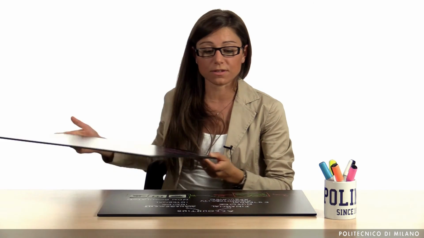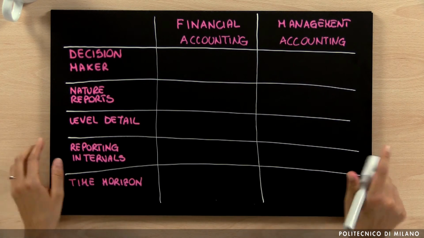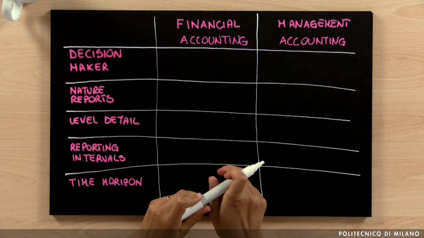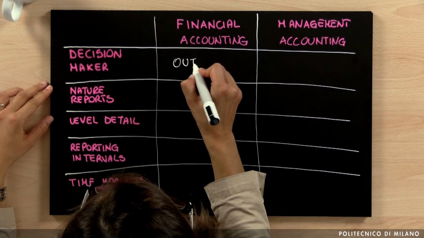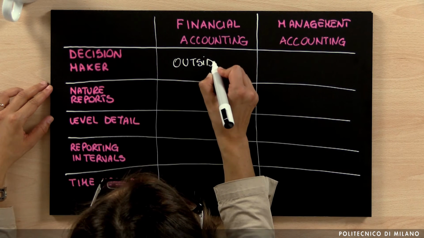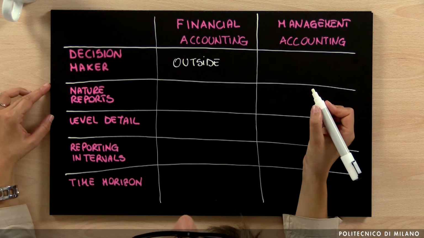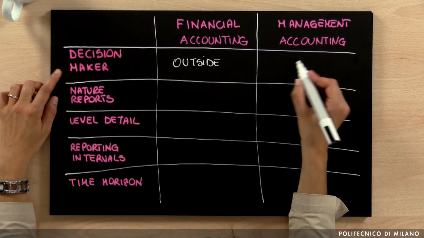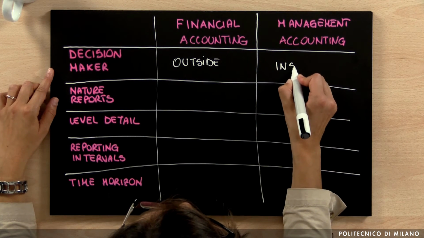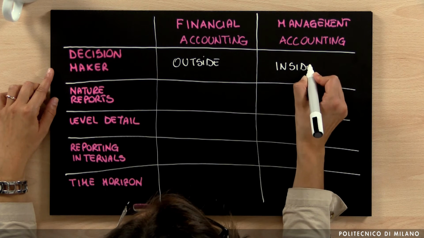Now, let's try to summarize all of the differences between management and financial accounting. Let's start from the decision maker. If we have financial accounting, as we have just discussed, the decision maker is outside the company. So we have shareholders and stakeholders that are interested in how the company is performing. If we have management accounting, the decision maker is the manager inside the company.